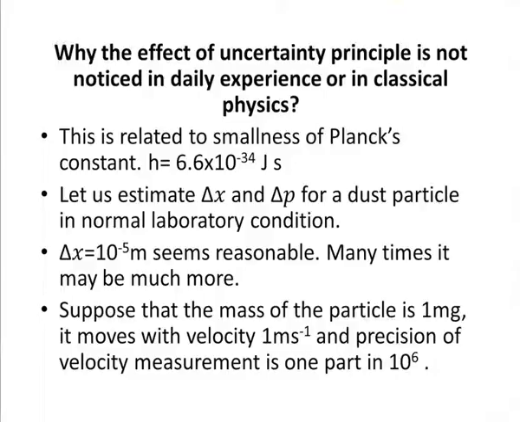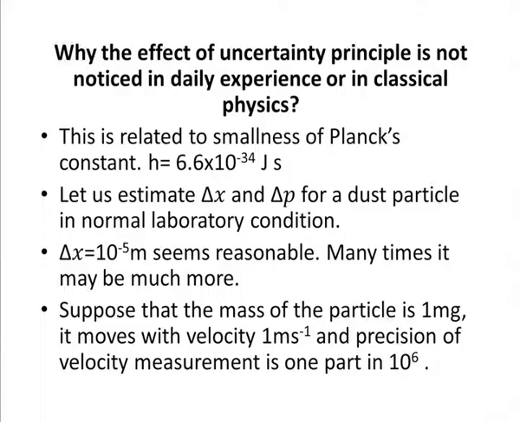Many times it can be much more. Now, mark the figure: delta x is 10 to the power minus 5 meter. This is the uncertainty in x. This is very reasonable. 10 to the minus 5 meter is a very small thing, so we should estimate that we cannot do much better. And then suppose we have a particle with mass 1 milligram, and it moves with the velocity 1 meter per second, and the precision of velocity measurement is 1 part in 10 to the power 6.